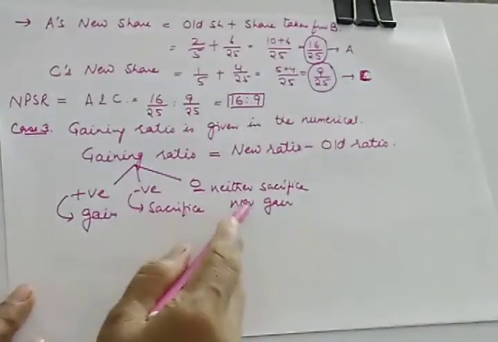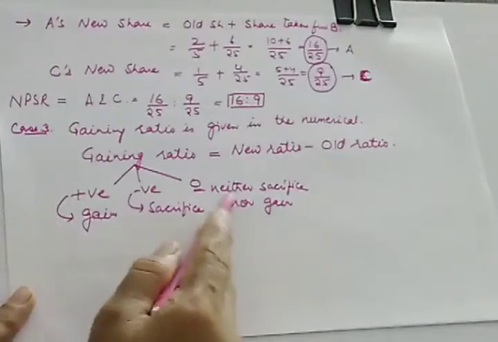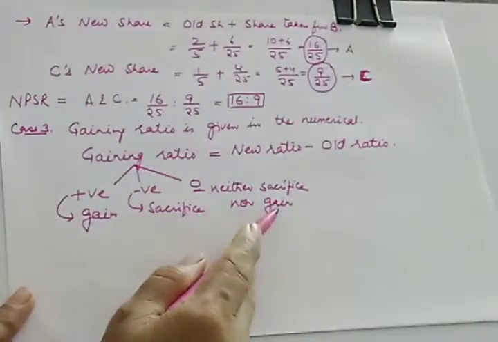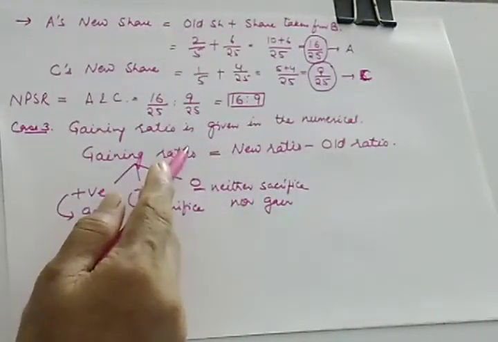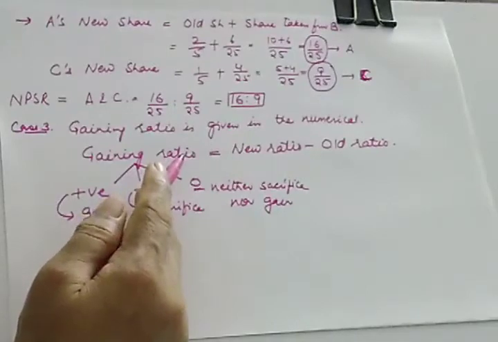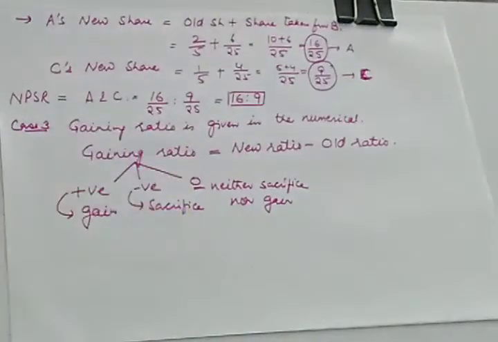So in case of 0, this particular partner is neither sacrificing nor gaining at the time of retirement. So if the gaining share is specifically mentioned in the numerical, let us see how this case will be.